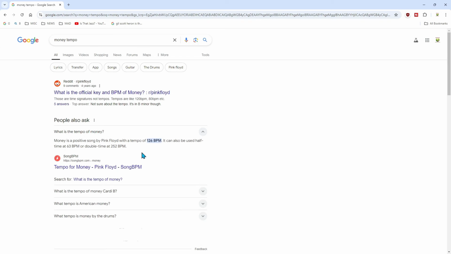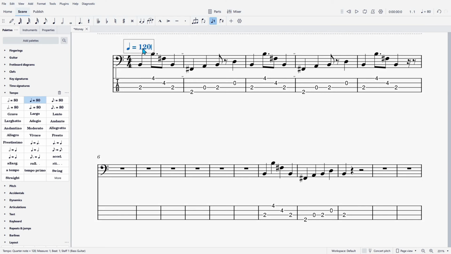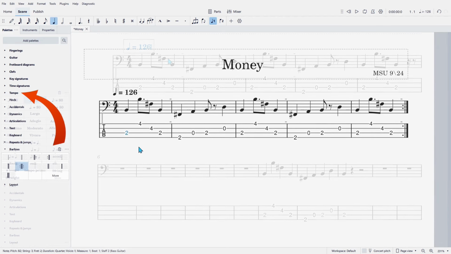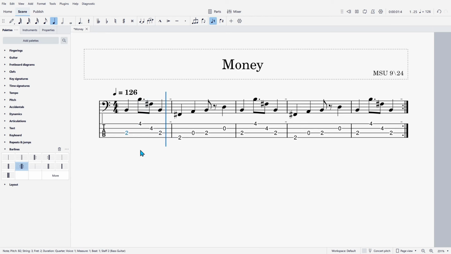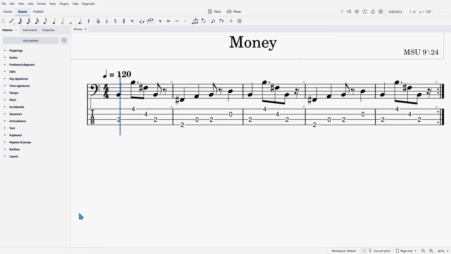Now I want to change the tempo. If I do a Google search, I'll see that the tempo is 126 beats per minute. So go up here to palettes, go down to tempo, and I can insert that. And that's not perfect, but I can make changes in this in Davinci Resolve if I wanted to do a video, some kind of how-to video.